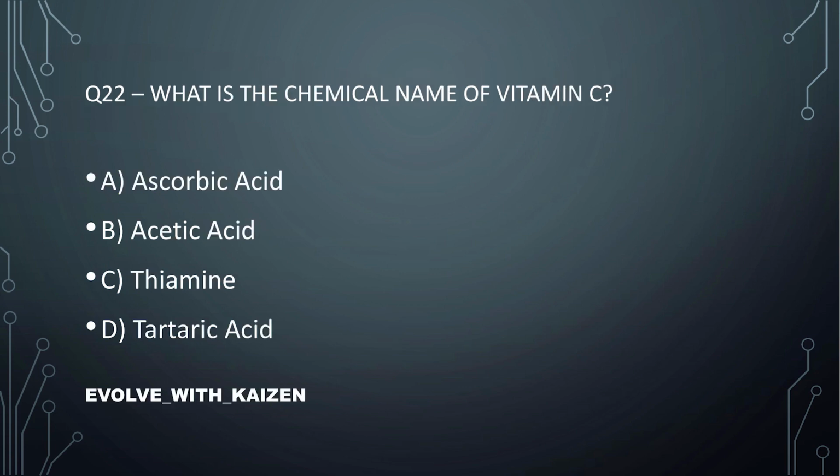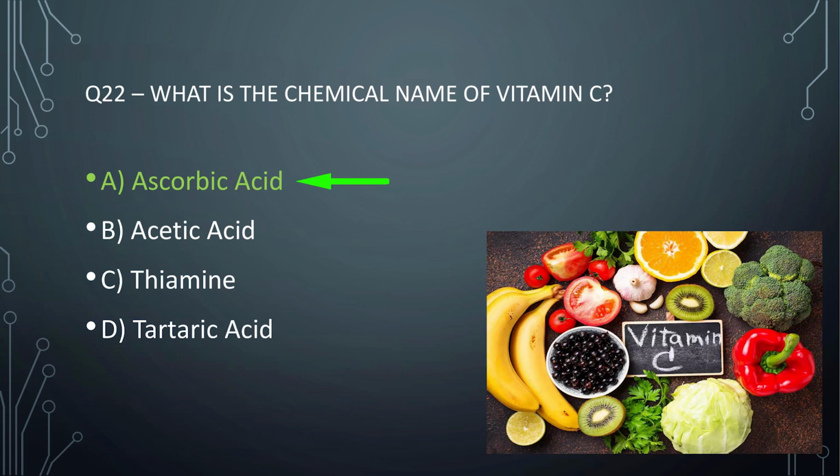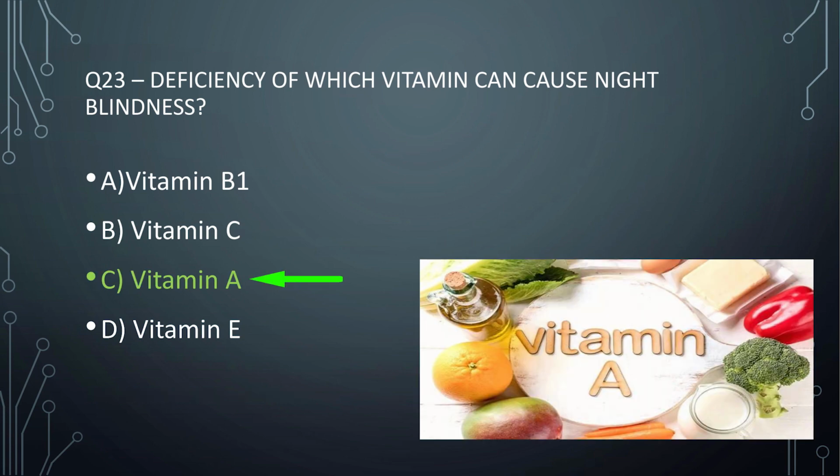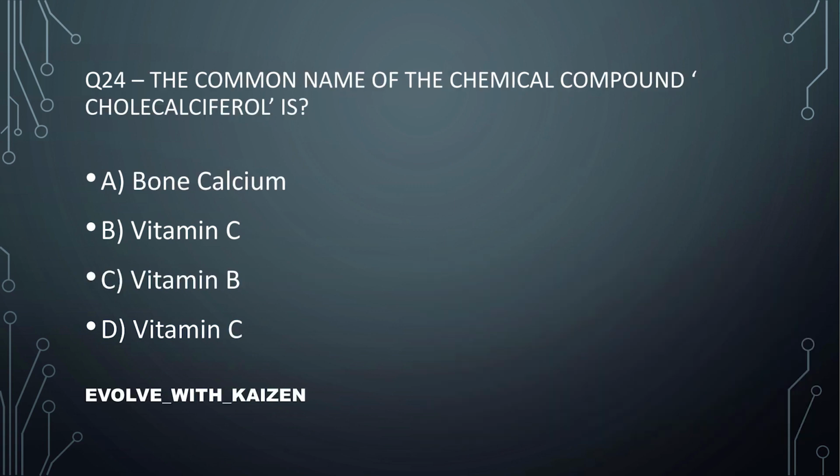Question number 22. What is the chemical name of vitamin C? Answer is option number A, ascorbic acid. Question number 23. Deficiency of which vitamin can cause night blindness? Answer is option number C, vitamin A. Question number 24. The common name of the chemical compound cholecalciferol is? Option number B, vitamin D.